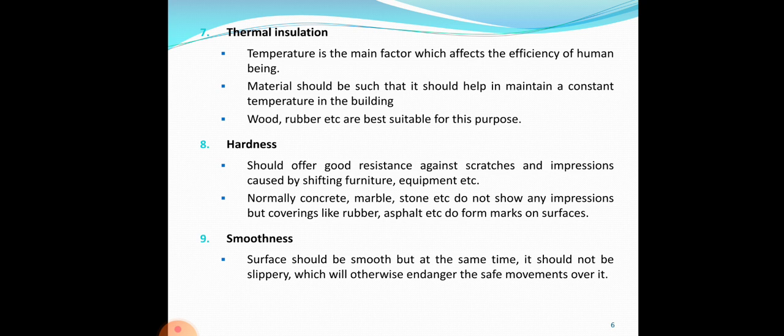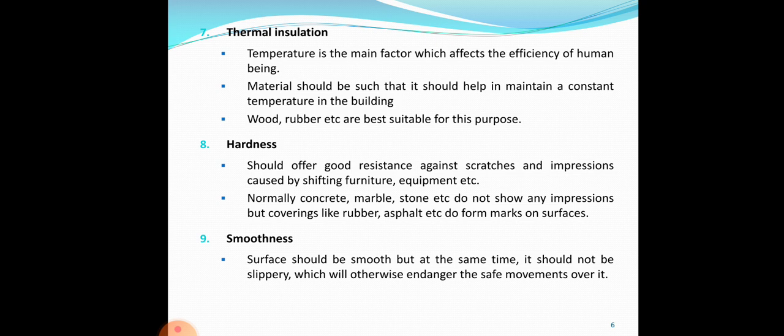The next factor is hardness. It is desirable to have good resistance against scratches and other impressions or imprints when the floor is used for supporting loads or moving of loads.